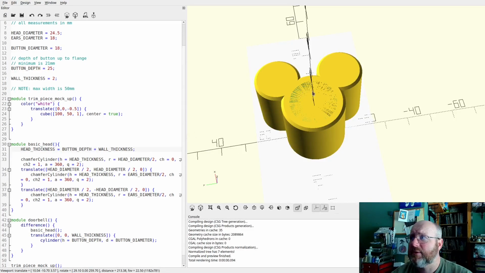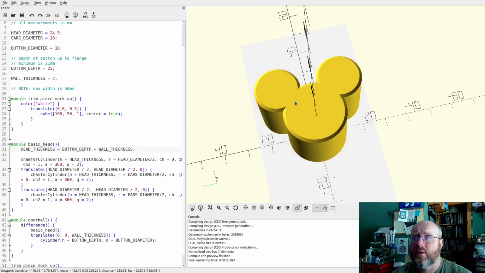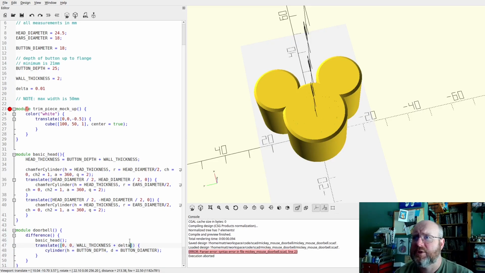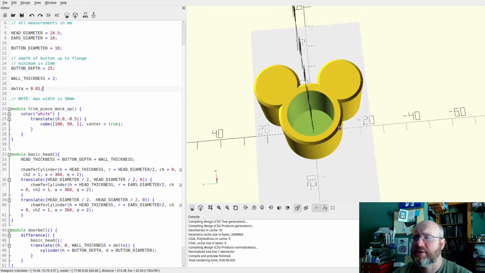Now, this looks a little fuzzy. Why does this look a little fuzzy? Because there's an overlap on the Boolean operation, and it doesn't know exactly what to do. So we do this. Delta equals 0.01. This is immeasurably small in the tolerances of 3D printers, but it makes the manifolds happy. So in this case, we are going to go up wall thickness plus delta, which allows a clean punch, except I forgot the semicolon again. See? Nice, clean punch out. That's what we want to see.